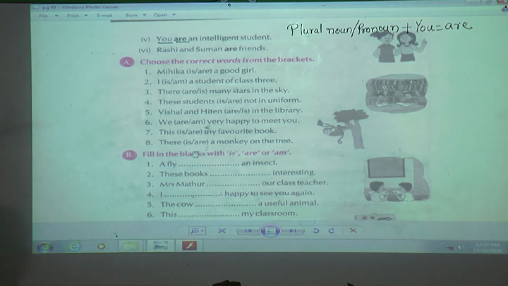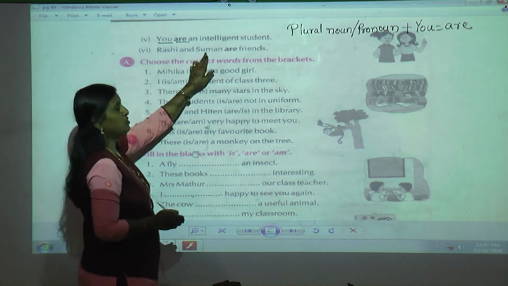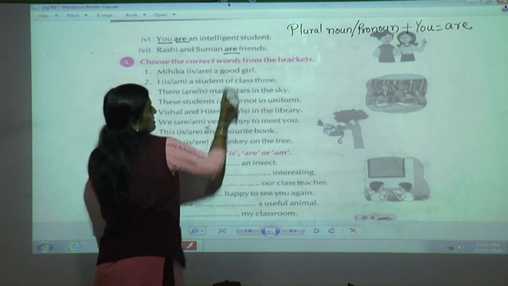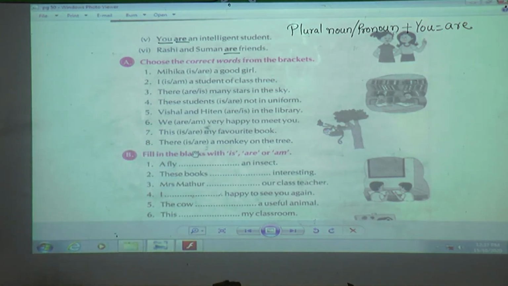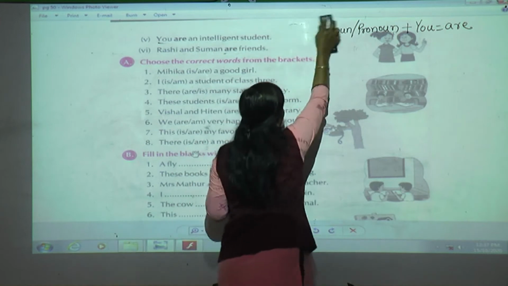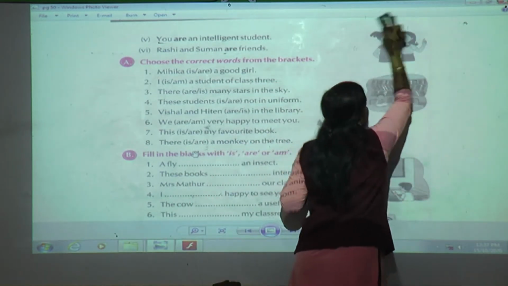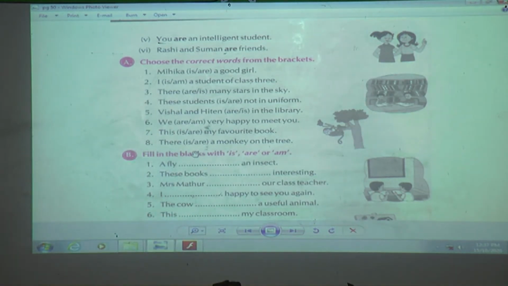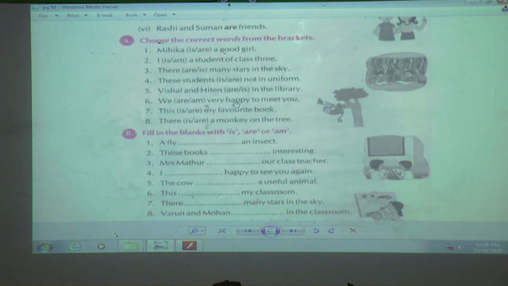are. Got it? Now here also, Rashi and Suman, they are 2 friends. Okay? So that is also plural. So I am going to use the verb are. I hope that you have understood when we are going to use am, is, and are. Yes, we have understood the usage of these 3 verbs. Now I hope that you have understood the explanation very clearly. Now we are going to solve exercise A and exercise B.